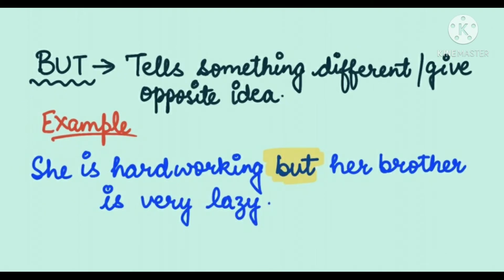Next conjunction is but. It tells something different or gives an opposite idea. For example, she is hardworking, but her brother is very lazy. Now here if you notice that these two qualities are opposite to each other, so for these types of sentences you have to use but.